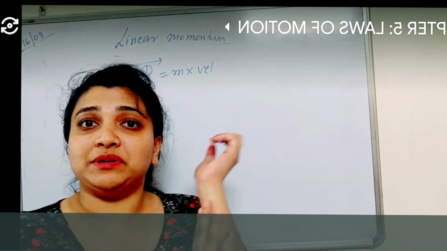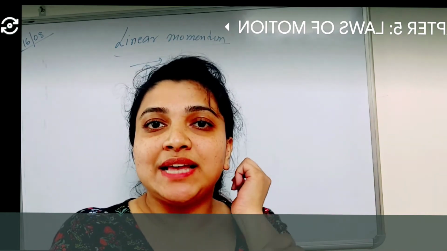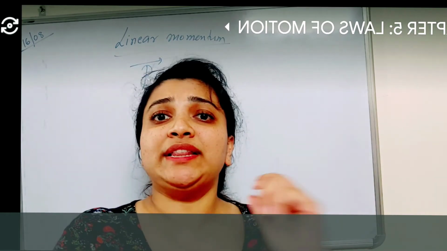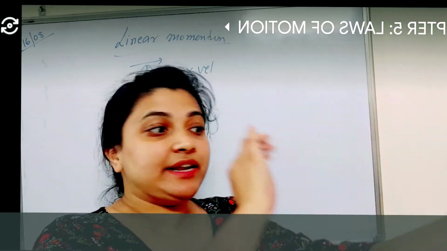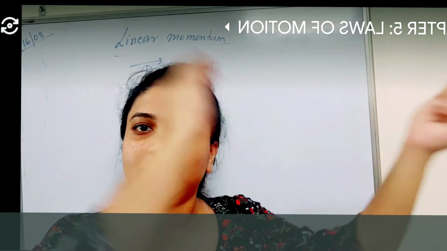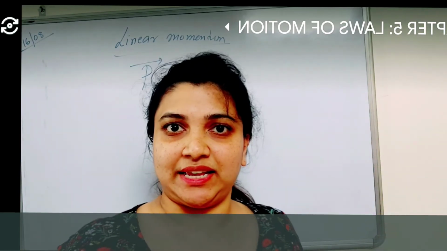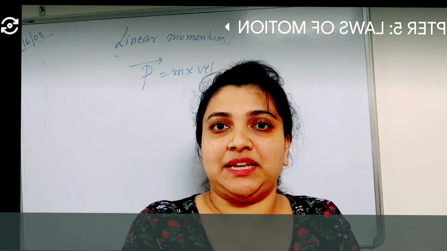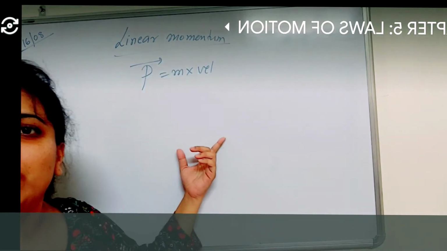So momentum is basically the impact I'm talking about in terms of mass and velocity. It is the impact produced by the body which is in contact with it, the reaction experienced by the body when it comes and hits me, the force with which it hits. That impact is called momentum, which is nothing but mass into velocity.